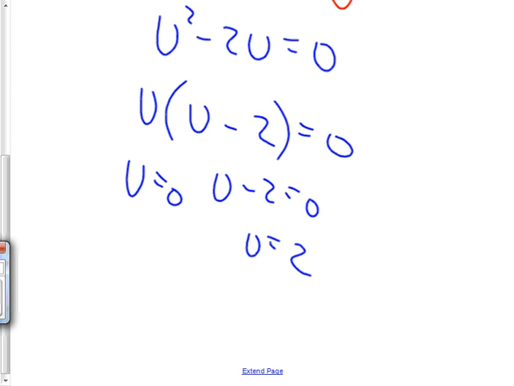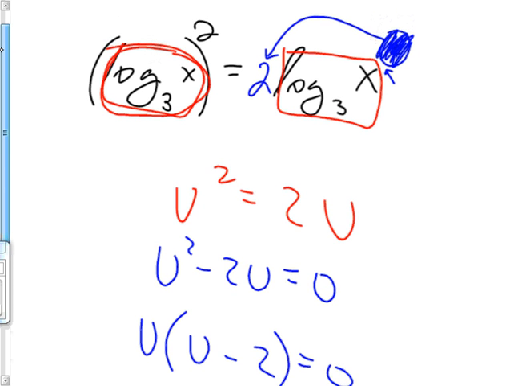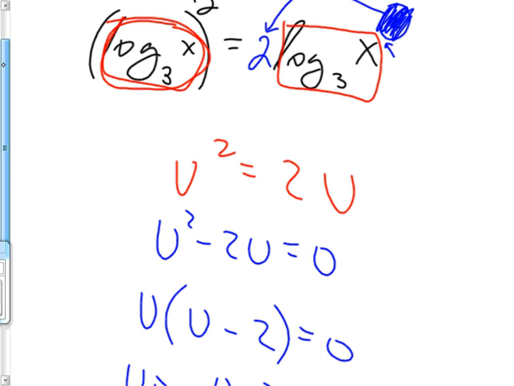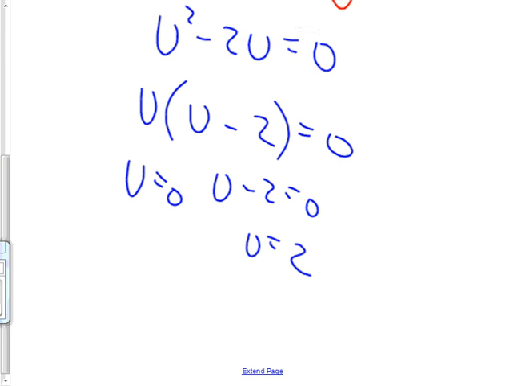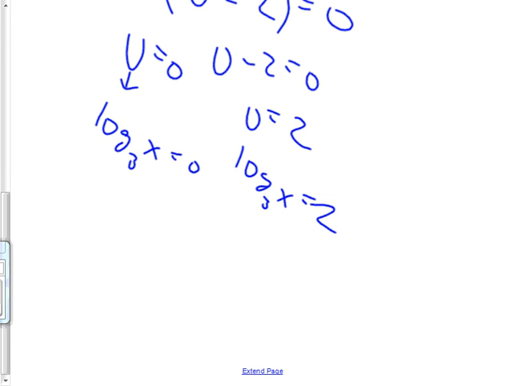No, I don't. That's why you use u. Because if you see a u at the end, you know you're not done. Because the u means you substituted for something. And I put in, instead of log base 3 of x, I put in u. So now I have to pay the piper and put it back in. This becomes log base 3 of x equals 0. And log base 3 of x equals 2. So now, I'm going to rewrite 3 to the 0 equals x, and 3 to the second equals x, and that's a 1 equals x, and that's a 9 equals x.